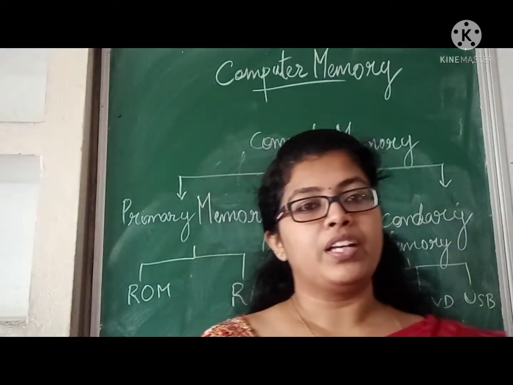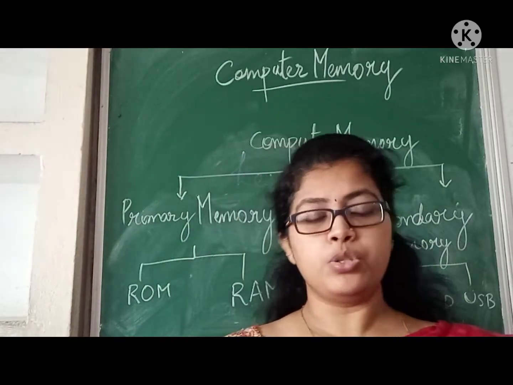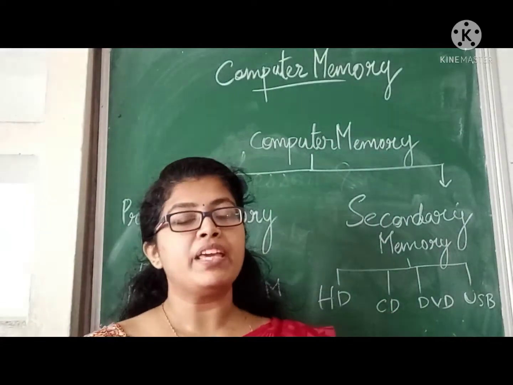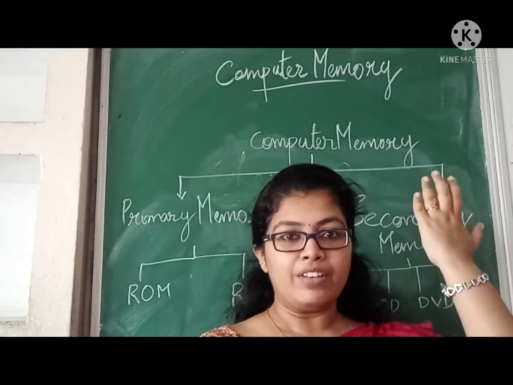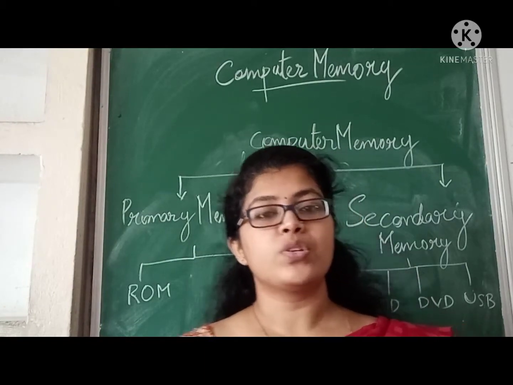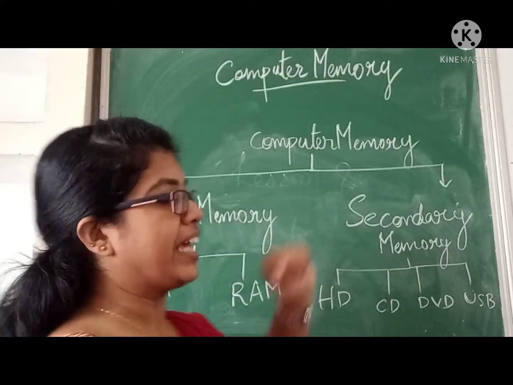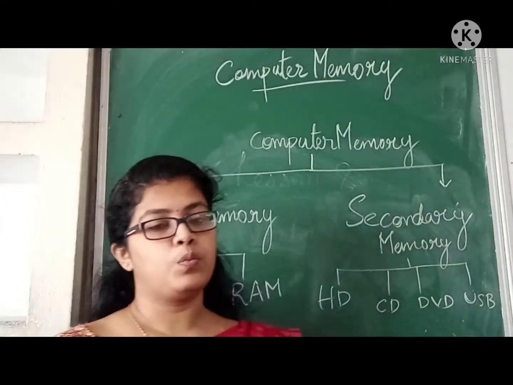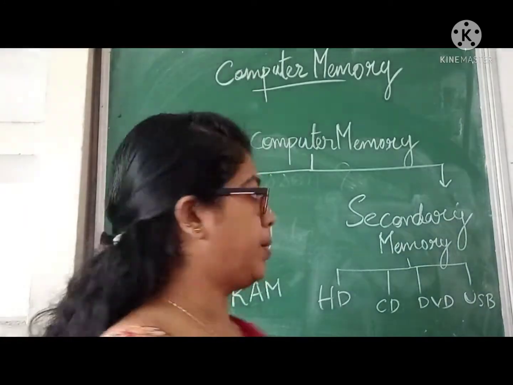Okay, in computer we have two types of memory. Computer memory can be divided into two. We human beings also have two sides, left side and right side. Like that, the computer also has two types of memory: primary memory and secondary memory.